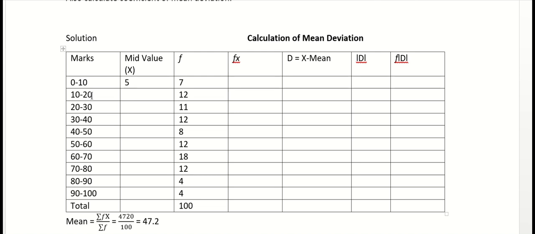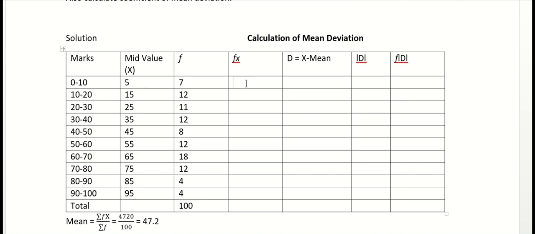So here 10 to 20, the mid value is 15. Another way, you can do 10 plus 20 is 30, 30 divided by 2 is 15, right? So here I am just writing 25, 35, 45, 55, 65, 75, 85 and 95. So these are the mid values.